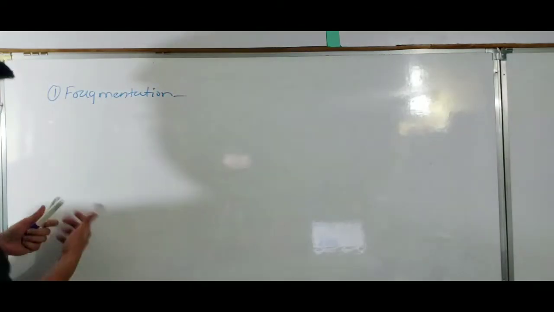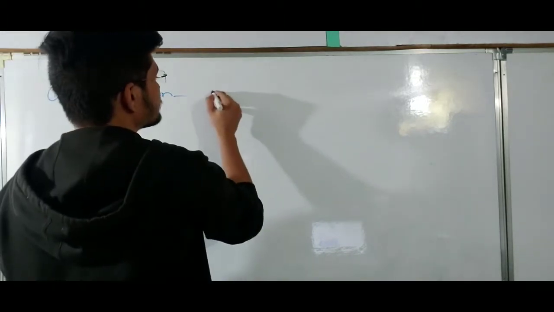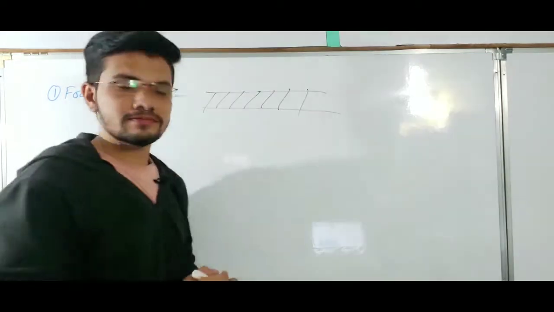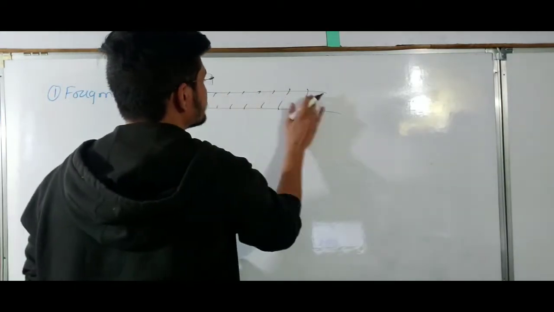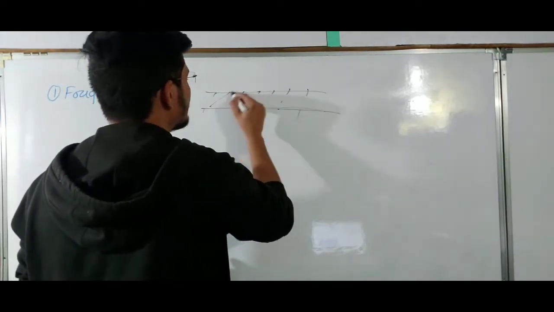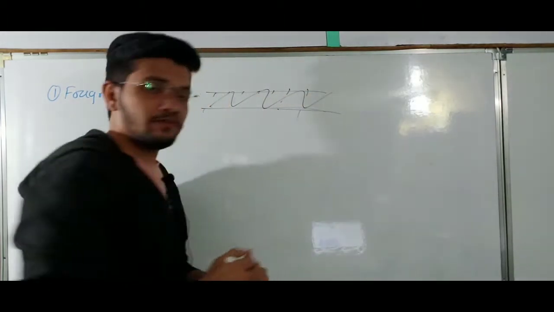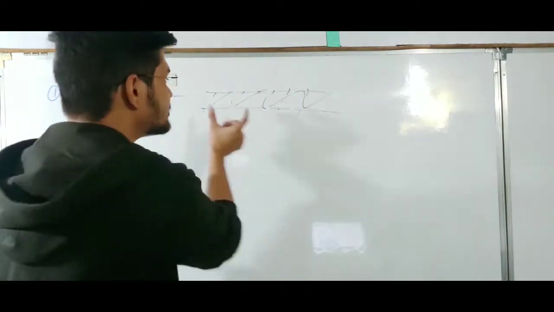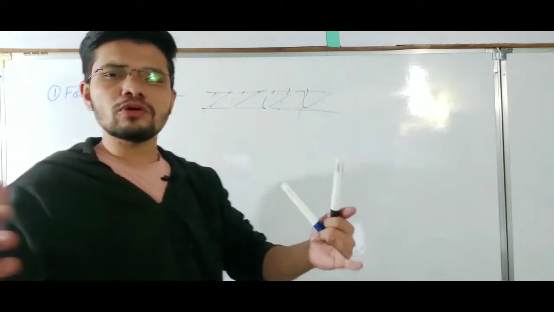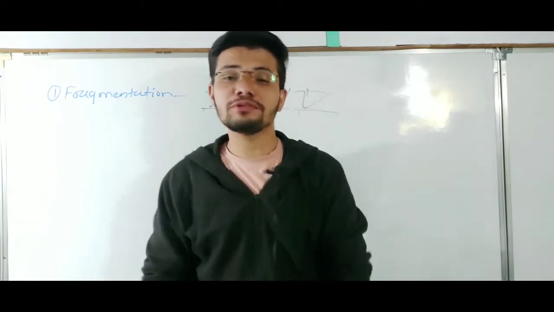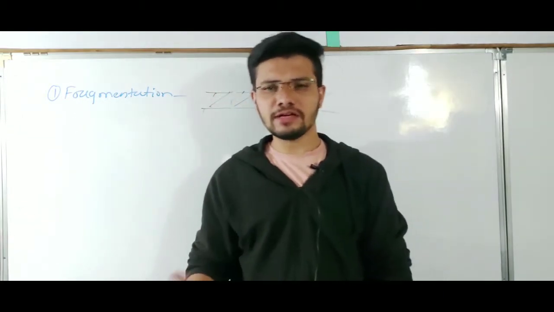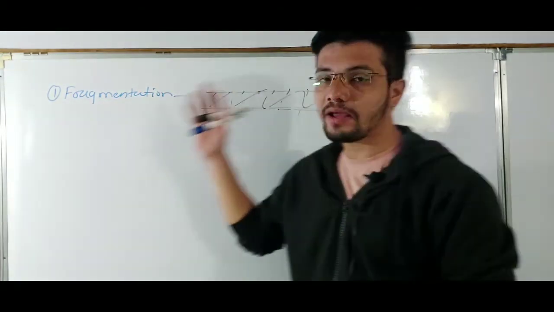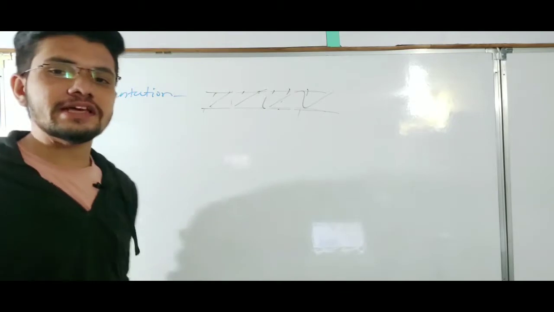Like in the case of Spirogyra, if this is the single organism, it will be cut into different fragments, and each fragment will grow as a whole new individual, genetically as well as morphologically identical. So that is fragmentation, one of the types of asexual reproduction.